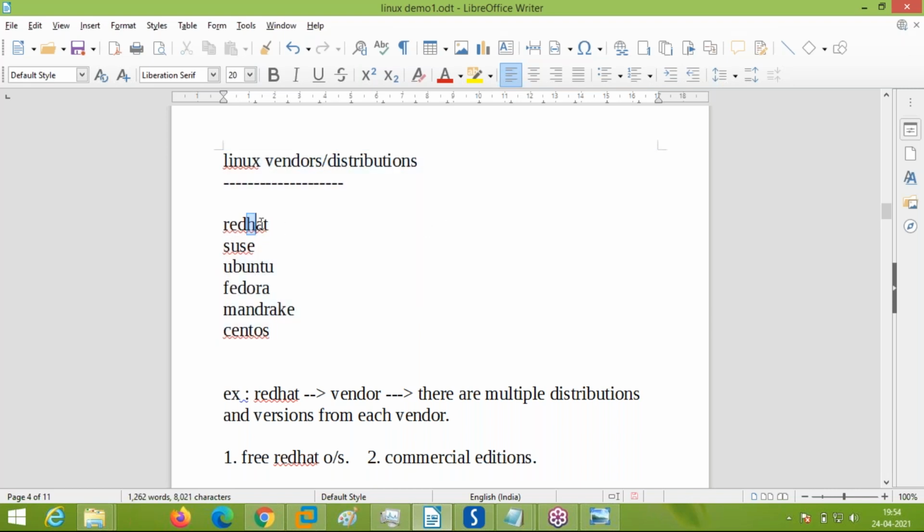A vendor is a company which releases Linux, like Red Hat Linux. SUSE is also a vendor which released the operating system in the name of SUSE 10, SUSE 11, like that. Ubuntu is also a famous vendor of Linux in the name of Ubuntu OS. Fedora is also a vendor which creates Fedora operating system versions. Mandrake, CentOS. These are the different Linux vendors and distributions.